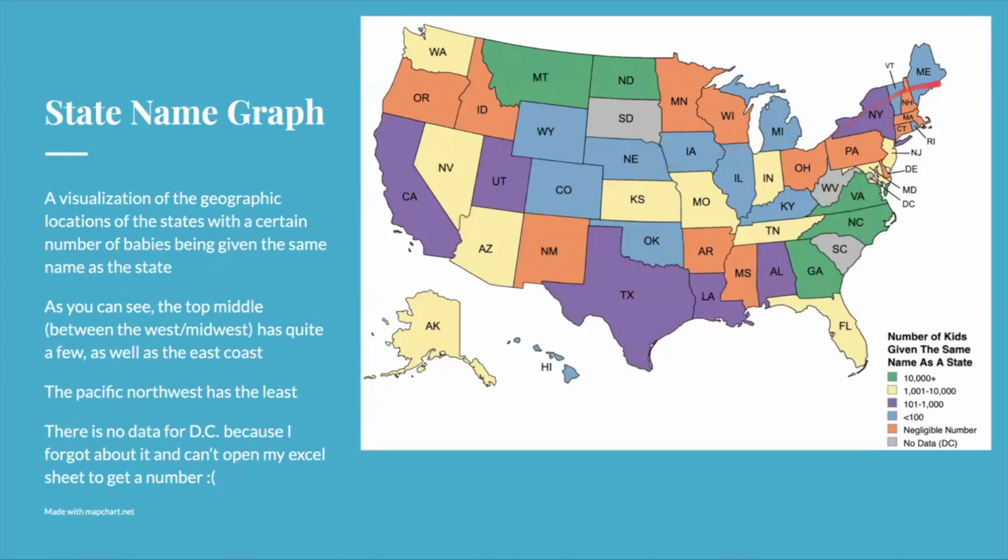And one thing you can notice is that the Northeast is not very popular for naming your kid after, and the Midwest is kind of second, but I mean, Montana, I think, and the Dakotas are technically included in the Midwest, but that's like an outlier. It drags up the average. Oh, so I have DC grayed out, but I actually already presented the data for Columbia. I only added that after I got my Excel sheet back open after I crashed it.